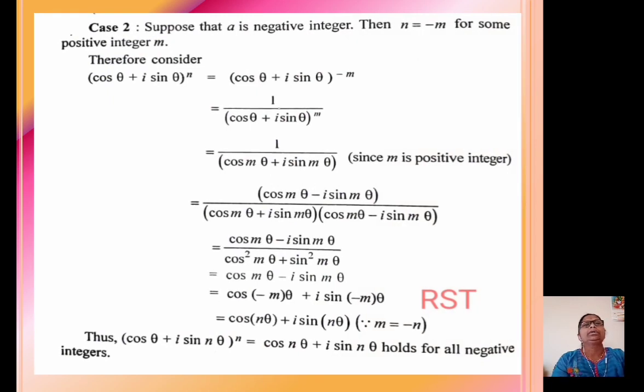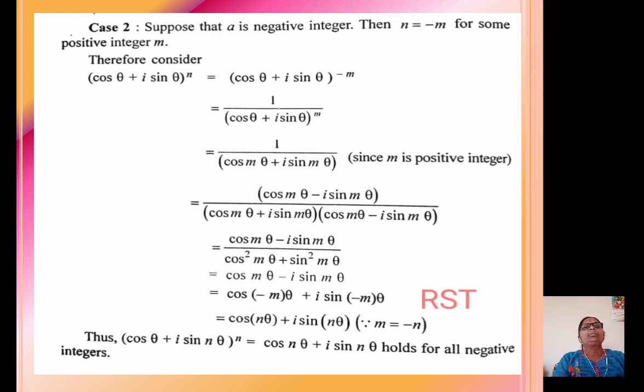Now we consider the second case. Suppose that n is a negative integer. Then n equal to −m for some positive integer m. Therefore, consider (cos θ + i sin θ)^n. We have considered n equal to −m, where m is any positive integer.